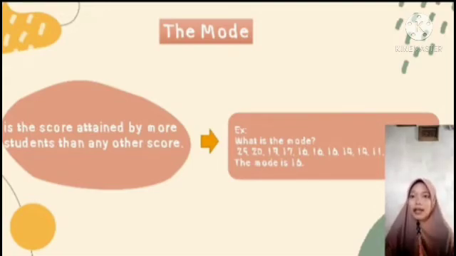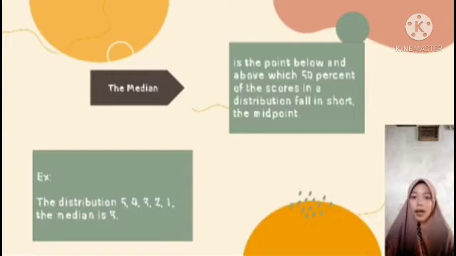The second average is the median. The median is the point below and above which 50% of the scores in a distribution fall. So the median means the midpoint of the scores. For example, there is the distribution 5, 4, 3, 2, and 1. The midpoint of that distribution, the median, is 3.